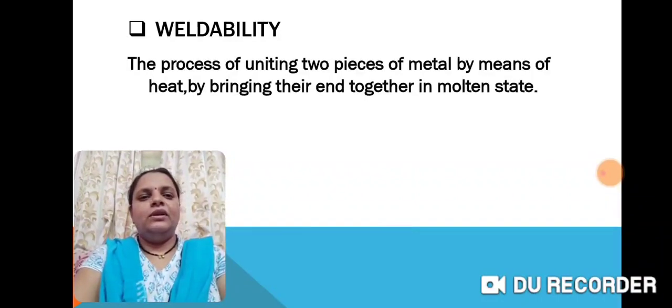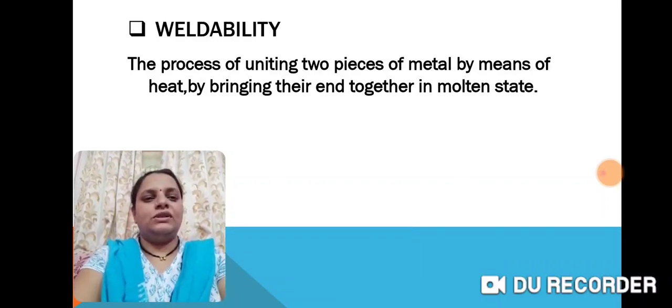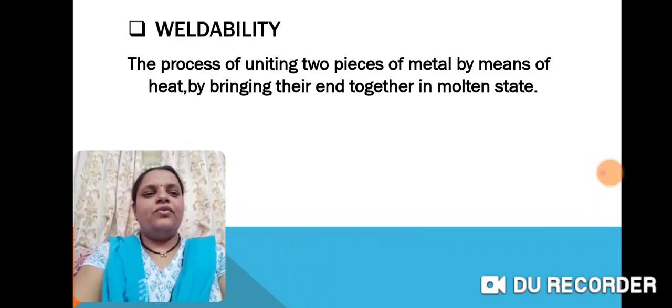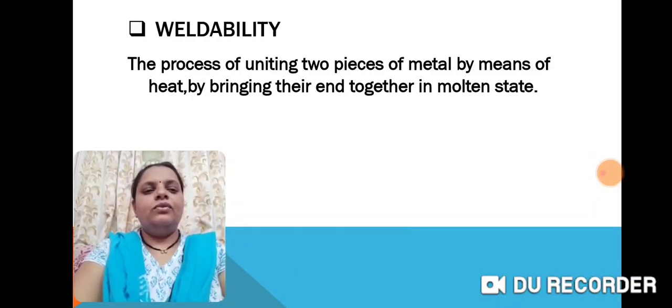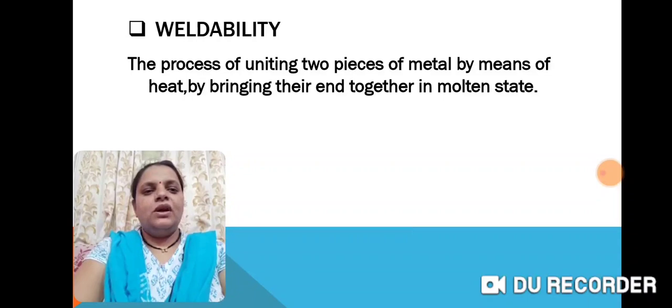Next is weldability. We have seen this property in the welding shops. What they do there is unite two pieces of metal by means of heat, by bringing their ends together in a molten state. Suppose we have to join two pieces of iron. What we have to do is bring them closer and pass heat with an apparatus, and that heat brings